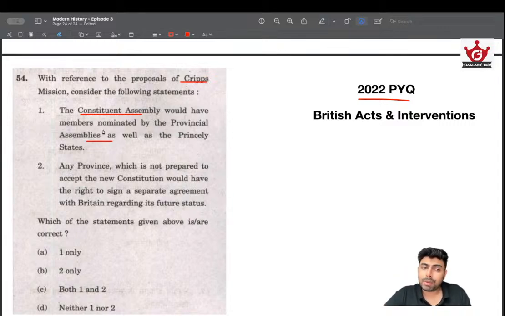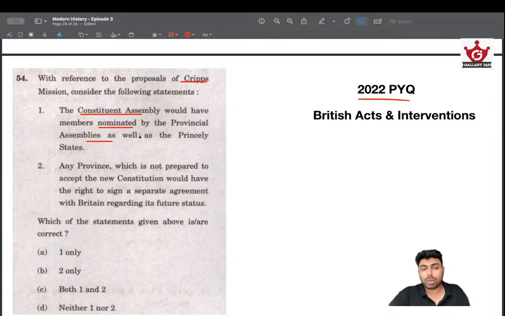But the issue is that provincial assemblies' members were not nominated. They were elected because they already had a provincial assembly. So they could elect members from themselves. Okay, not people are voting for the members of Constituent Assembly. Remember that. Constituent Assembly is like the first legislature, but we are not directly electing the members to the Constituent Assembly. The members of the provincial assemblies, within them an election is conducted, and they become the members of Constituent Assembly, more like the election of Rajya Sabha.